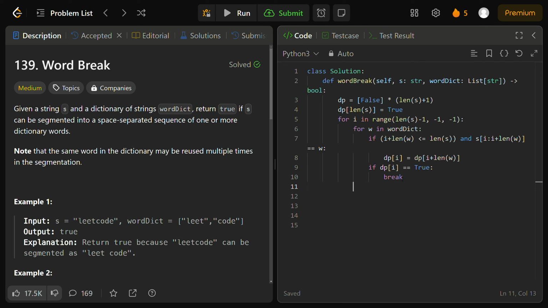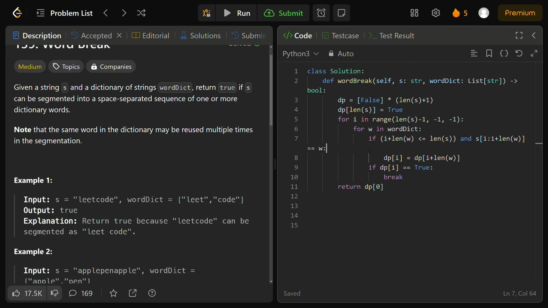And ultimately, outside of the nested for loops, we simply have to return our DP at index 0. Why do we return DP at index 0? It's going to tell us, is the entire input string s segmentable using various words from our word dictionary? So if we've made it to the initial index after iterating bottom up over all the different indices and checking if they're segmentable up until that index I using some words from our word dictionary, if this yields true, meaning we're able to segment from the 0th index up until the end of the array, then this entire input string is segmentable, and we can return true.